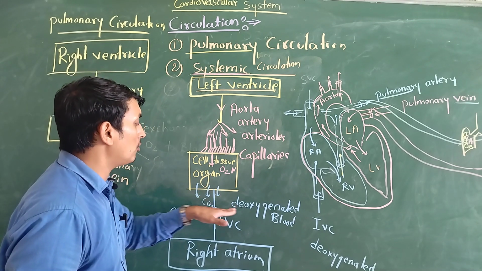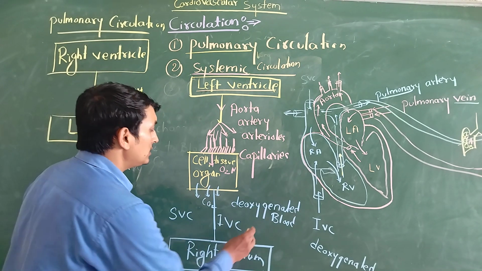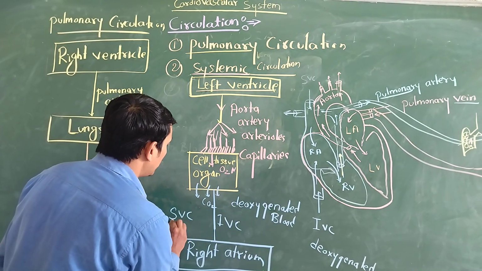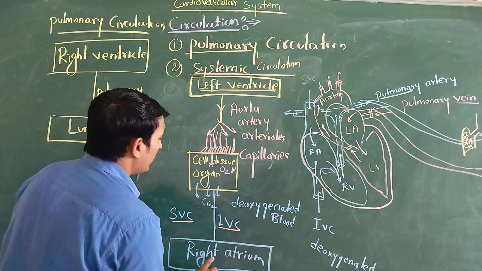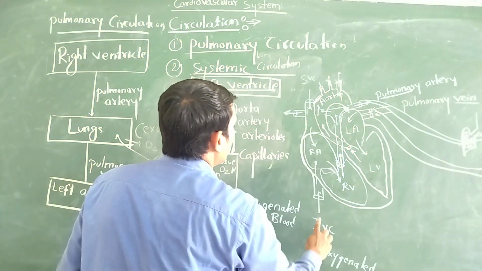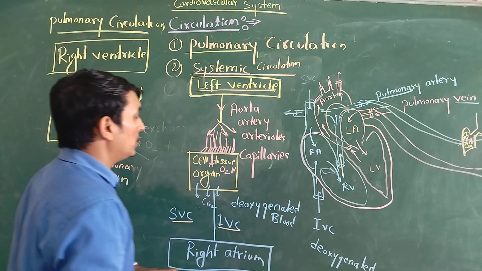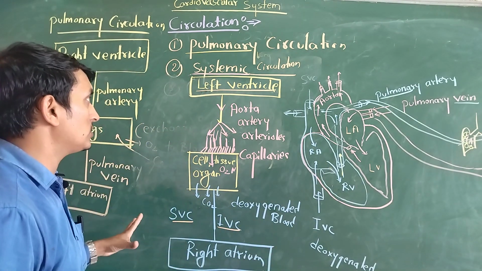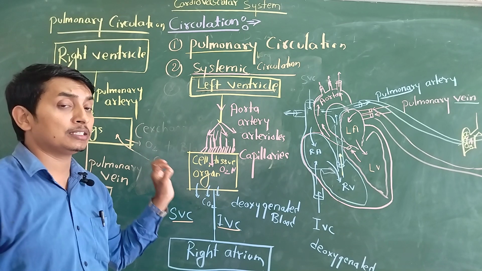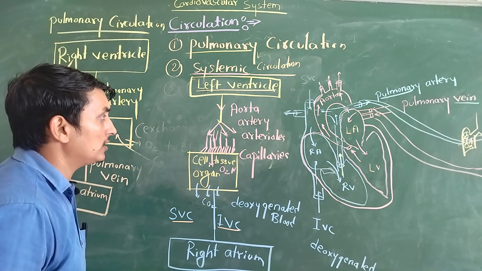Carbon dioxide is released out, and the blood becomes deoxygenated. This deoxygenated blood is collected by the superior vena cava and inferior vena cava, and they give it to the right atrium. So this process is called systemic circulation. In this simple diagram we discussed systemic circulation, along with pulmonary circulation.